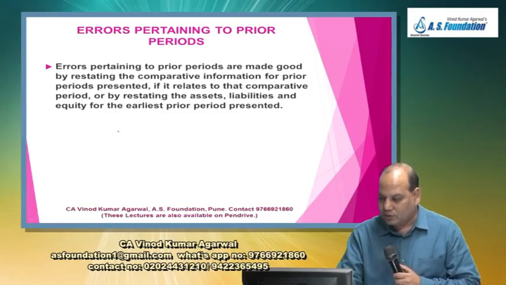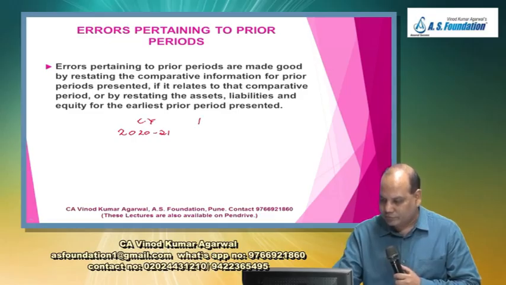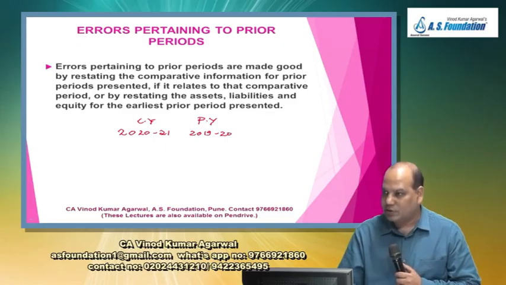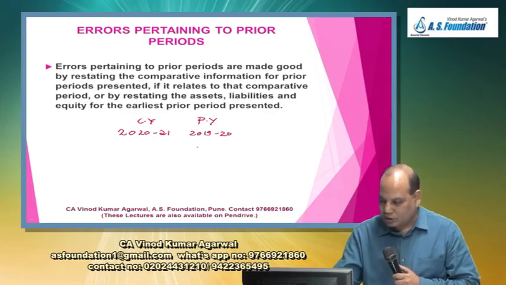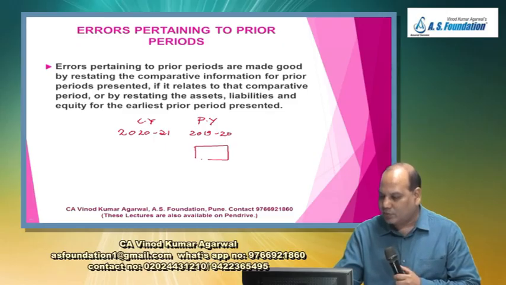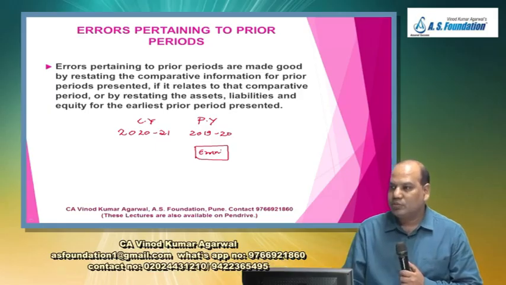Now suppose our financial year is 2020-21, current year, I will write CY, and the previous year comparative is 2019-20. Is it right? If the error is committed in this year, then do you need to prepare one more set of statement of financial position?